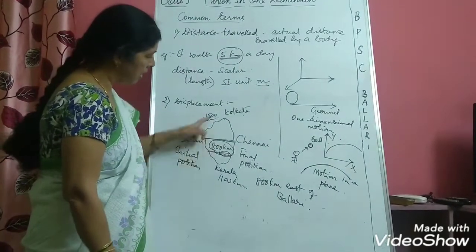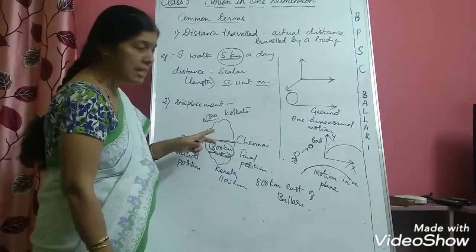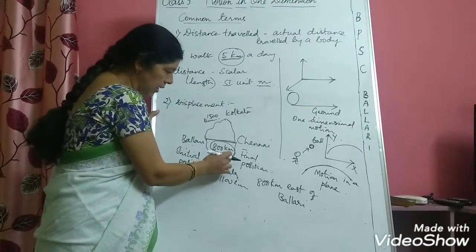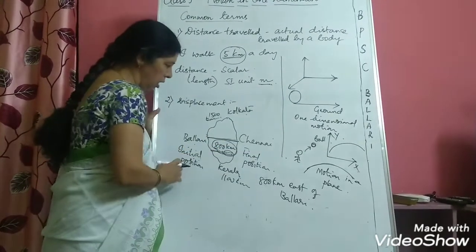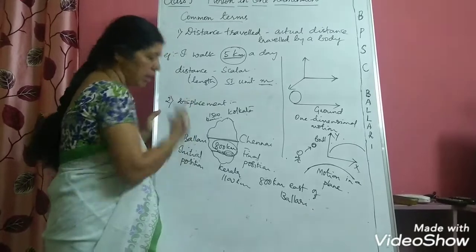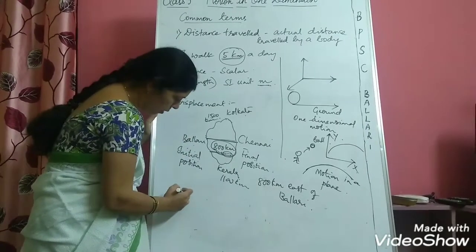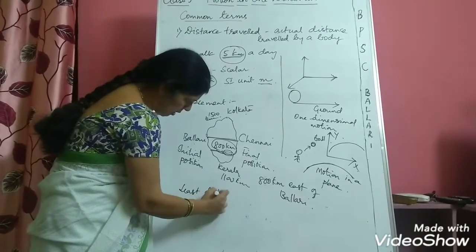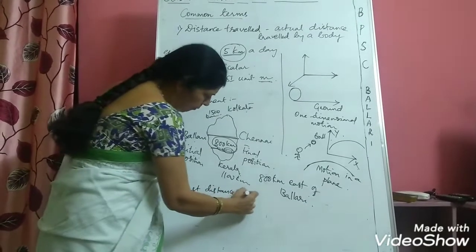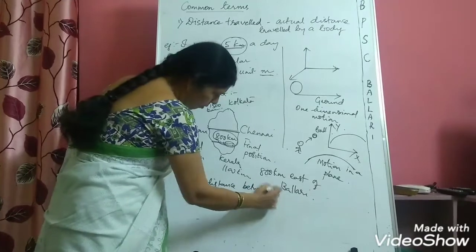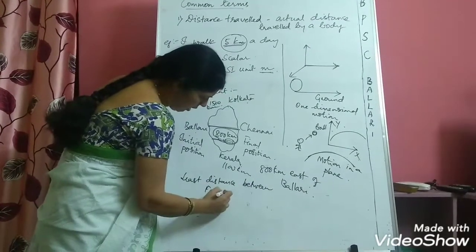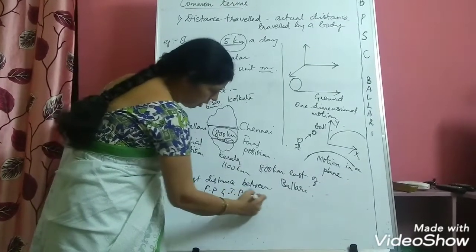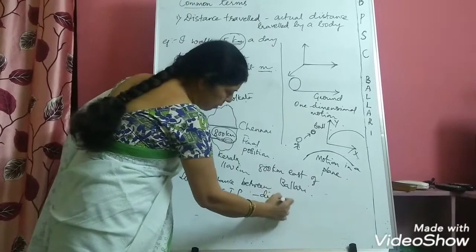Now among all these distances, 800 kilometers is the least, and the least distance between the final position and the initial position is called displacement.